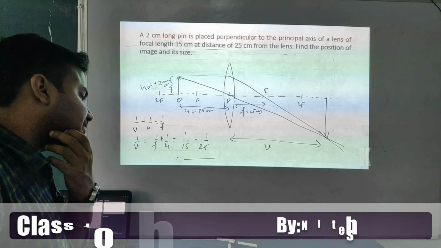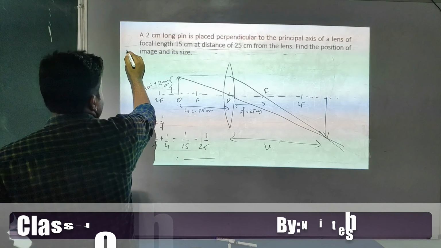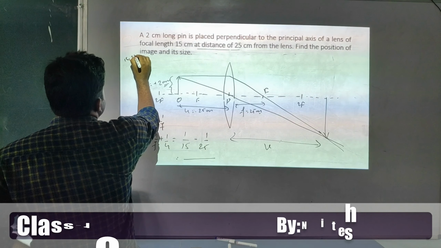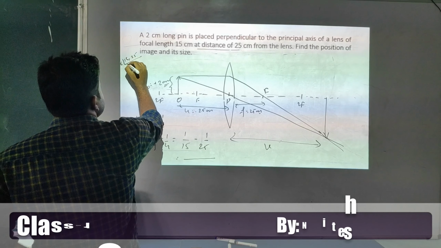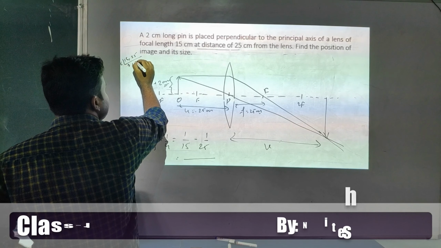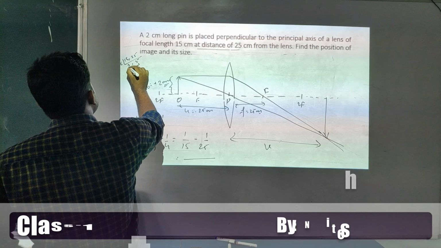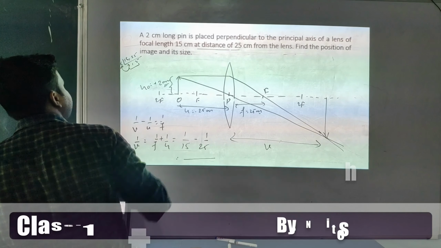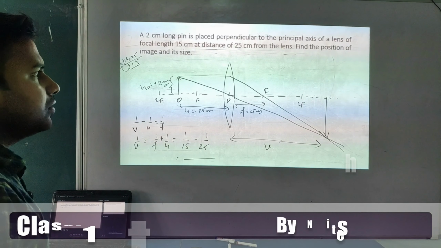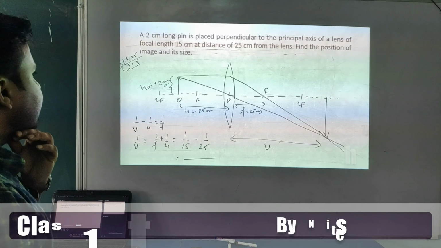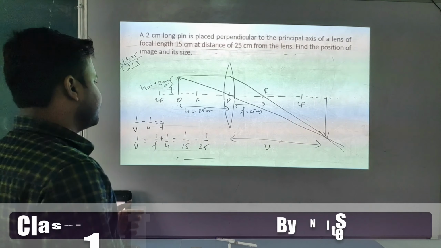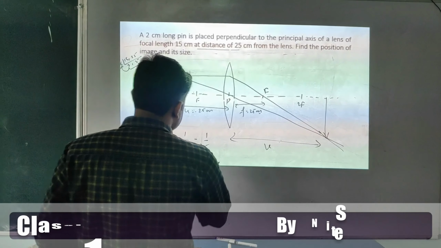Calculate it. You all know how to take the LCM. 15 is 5 times 3, and this one is 5 times 5. So what are you getting? 75. Is it or not?